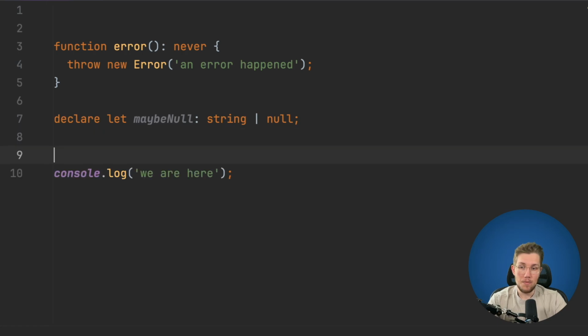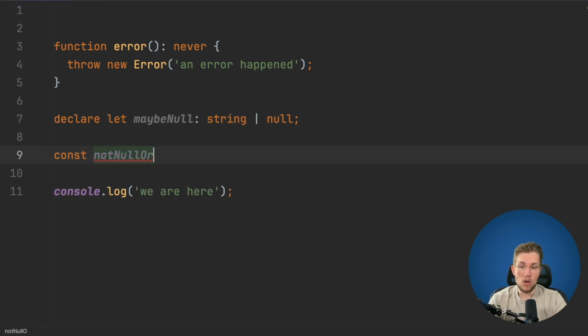We can create a variable notNullOrError, and we say maybeNull, and okay, if this is set, then we return it, or otherwise, if it's not set, we call error. So TypeScript figures out that this has to be a string, or otherwise we will throw an error and never return to this code. But we need to be able to assign something of type never to string. Otherwise, we would get a compile time error because TypeScript would tell us you can't assign X to Y. But because the never type is a more specific type and extends all other types, we can easily assign it to everything else.